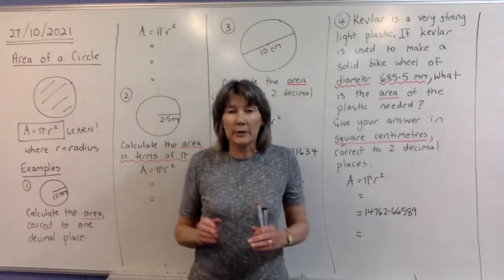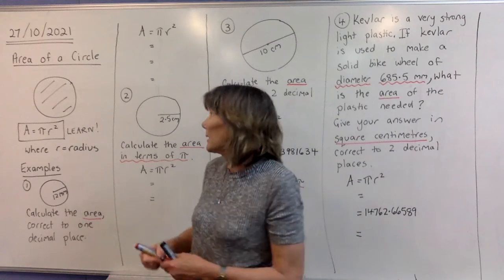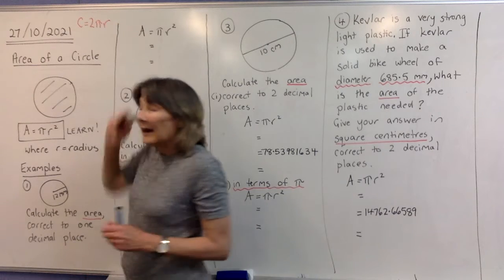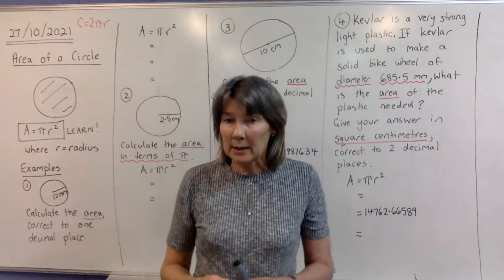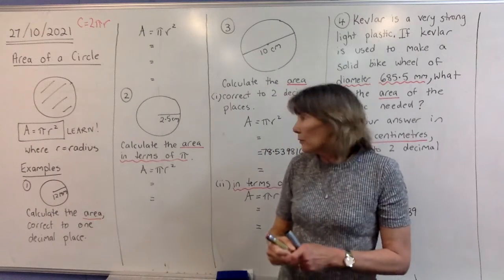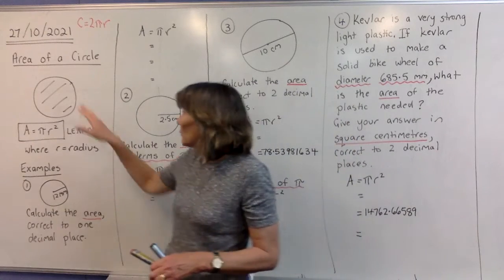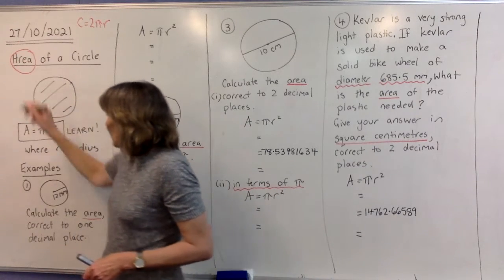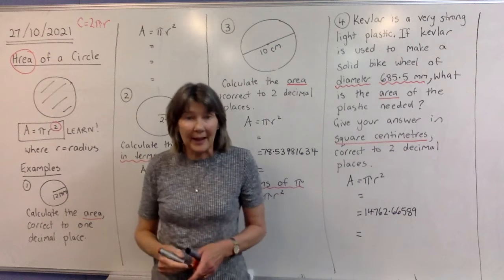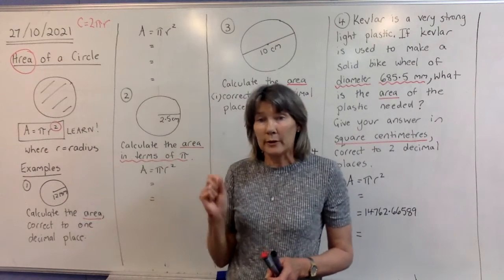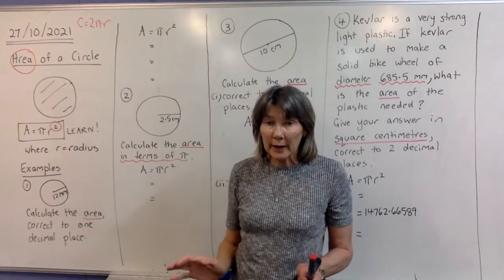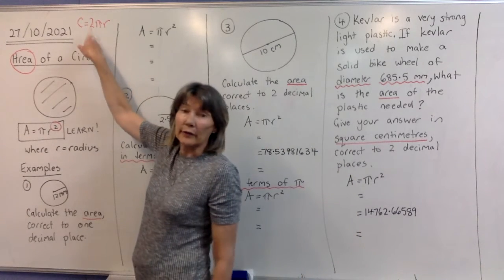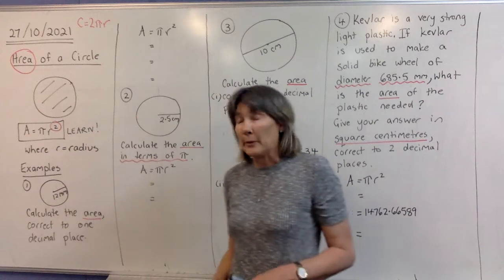Okay, so circumference of a circle is C equals 2 pi r, but area of a circle is pi r squared. So the way you remember the difference between them is that remember that area involves square units. So we put a squared there. The little 2 goes as a squared on top of the r. If it's not area, the 2 is not going on top of the r and it's going to go out the front. So that's the way I remember it.